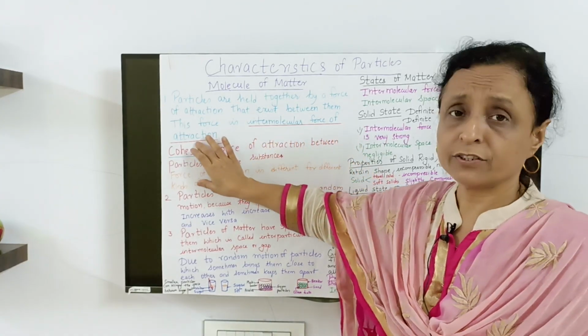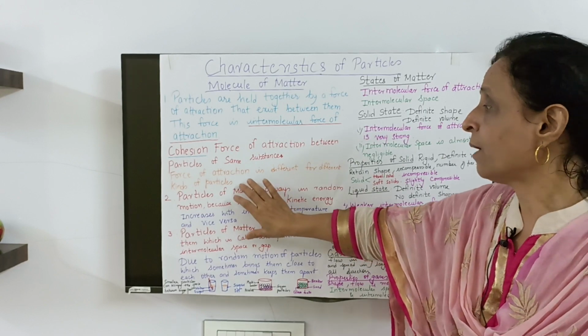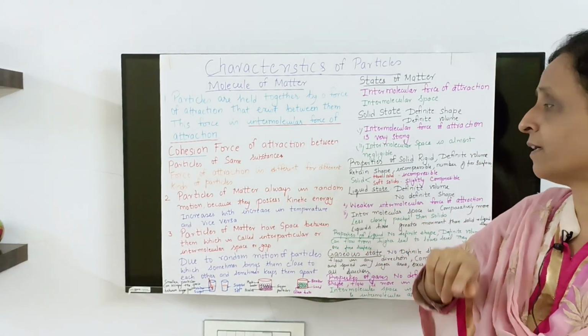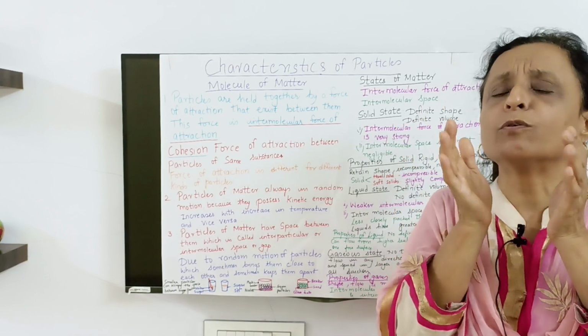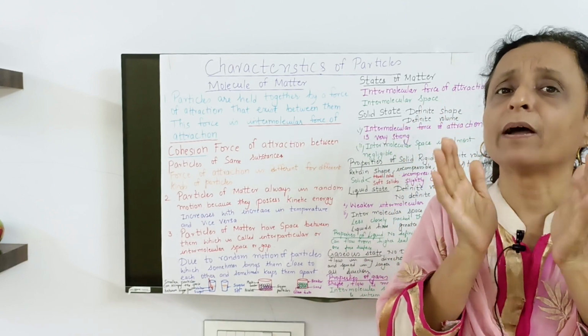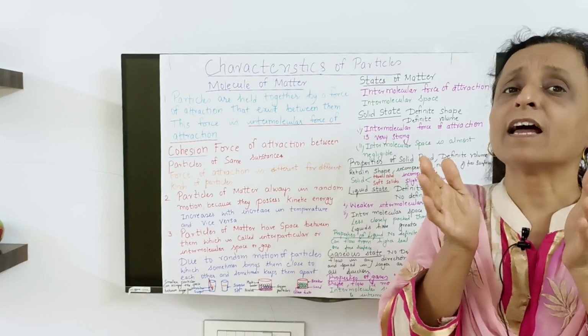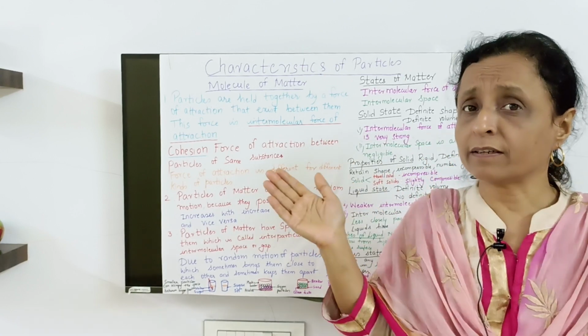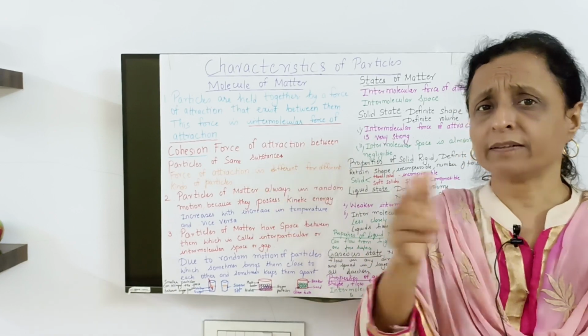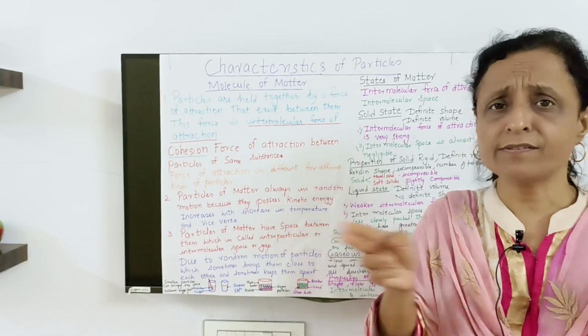There is attraction between the molecules. Particles of matter are always in random motion. If you observe those under electron microscope, you will see that the atoms and the molecules are randomly just moving. There's a motion, there's energy inside.